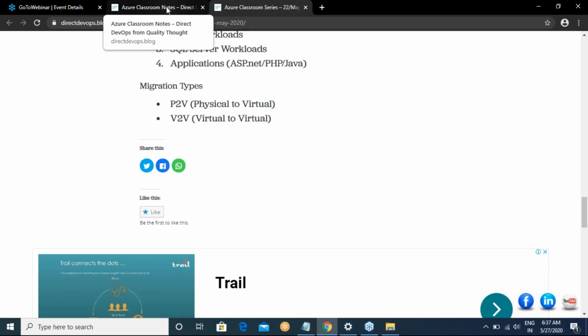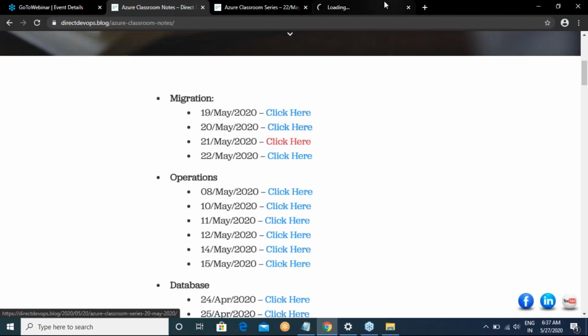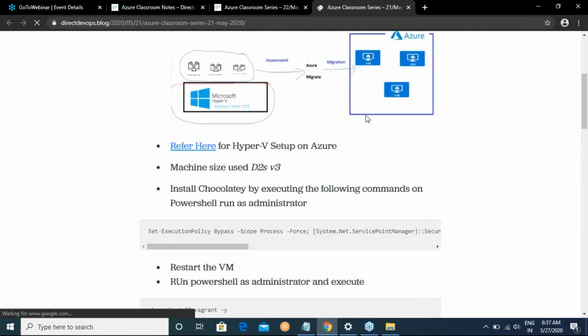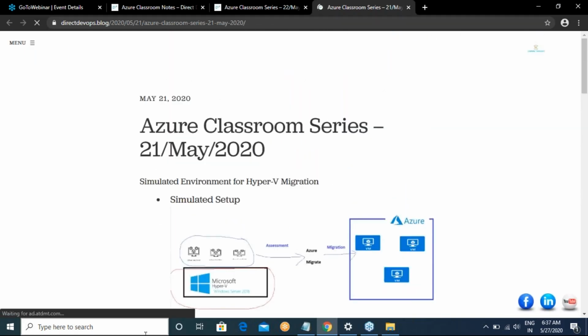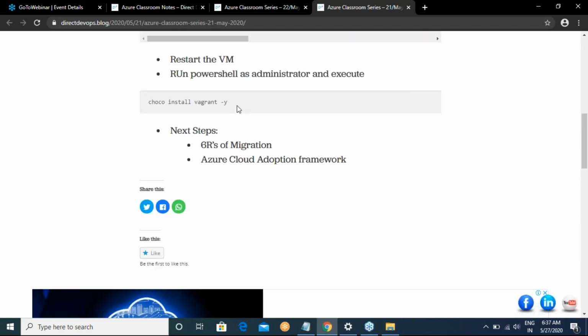And in the class one day prior to that, we set up Hyper-V, right? On that Hyper-V, we were supposed to create virtual machines. I think we installed Chocolatey, and I said that we want choco install vagrant -y.